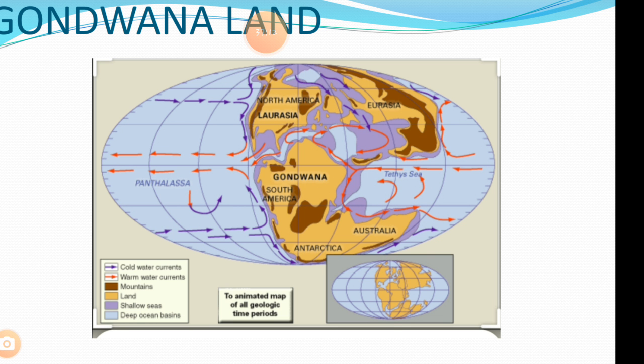In due course of time, this depression gradually got filled with the deposition of sediments by the rivers flowing from the mountains in the north and the peninsular plateau in the south. A flat land of extensive alluvial deposits led to the formation of the northern plains of India.